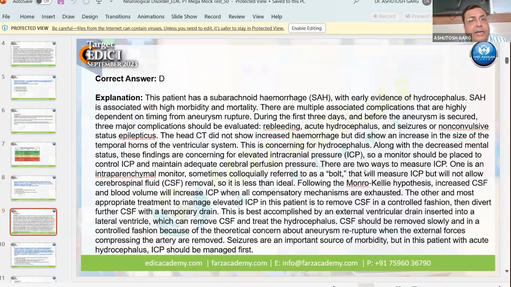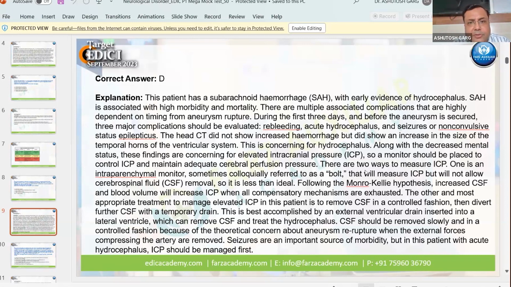Even you can get a complete long case of SAH in the EDIC 2 exam. So you can understand the importance of this topic. They always ask 1 or 2 questions from this single topic, subarachnoid hemorrhage. So this is a very high yield topic. Write down this thing, and they focus on the complications of subarachnoid hemorrhage. All 4 complications are very important: rebleeding, acute hydrocephalus, seizure, and NCSE.